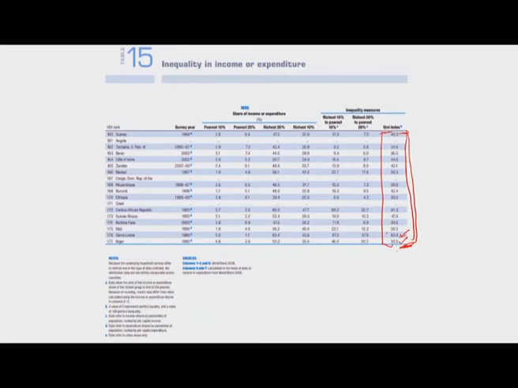Similarly, if you look at this series here, these are mostly the sub-Saharan African countries, and among them, the country which has the lowest Gini index is Ethiopia, and the highest is Sierra Leone, which means that among these groups of countries, Ethiopia is relatively less unequal compared to Sierra Leone. Note that this inequality is calculated across incomes or expenditures, and this is something I probably touched upon in one of the earlier classes.